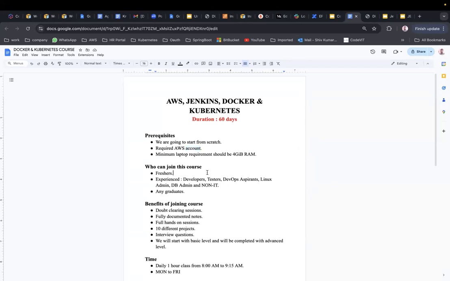Who can join this course? As we are starting from a very scratch level, freshers can also join, and experienced people can also join, because while looking at the course content, you will understand where we are starting and where we are taking the course. Experienced people, developers, testers, DevOps aspirants, Linux admins, DB admins, and non-students, or whoever wants to join, can join. We have designed this course keeping both experienced and non-experienced persons in mind. Any graduates can also join this course.